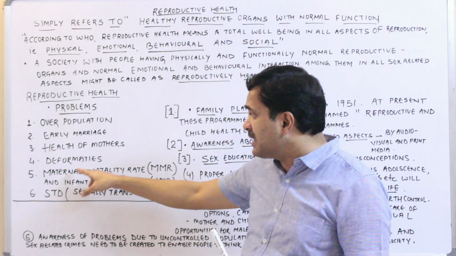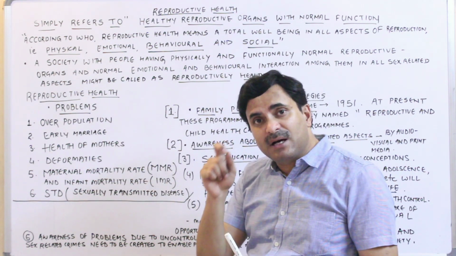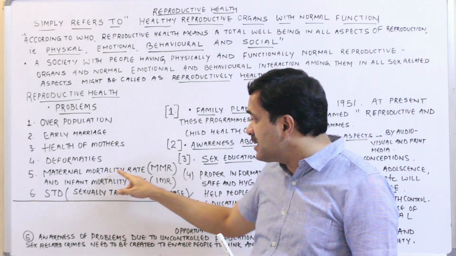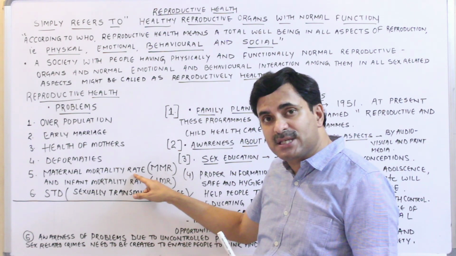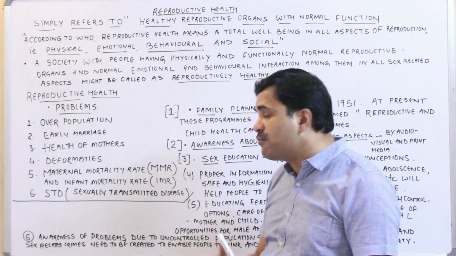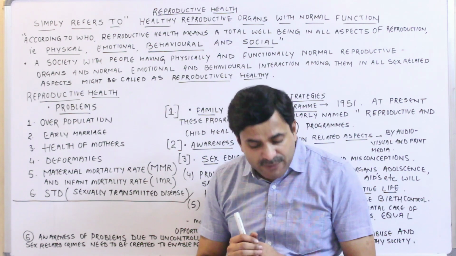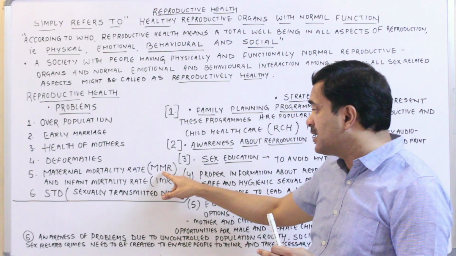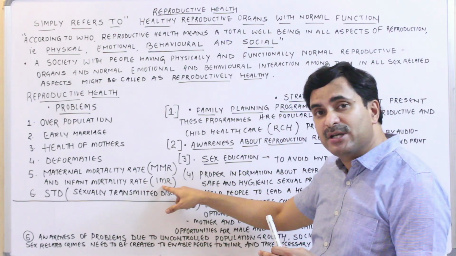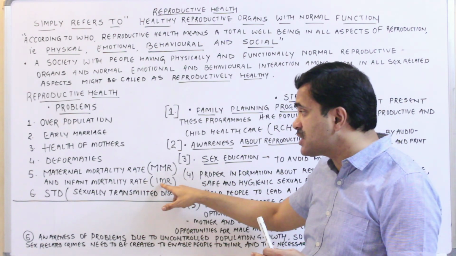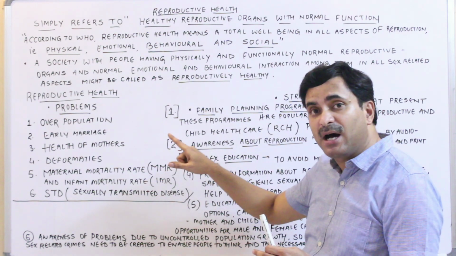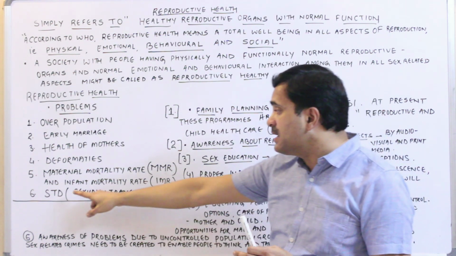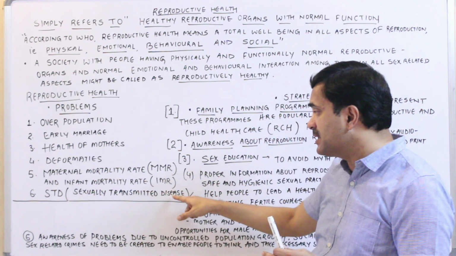Also, when marriages are done at early ages, the maternal mortality rate, in short MMR, and the infant mortality rate will be very high. The maternal mortality rate and the infant mortality rate in India are high just because the girls are married at early ages.